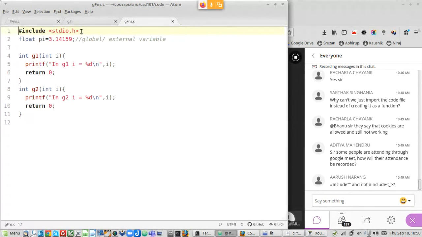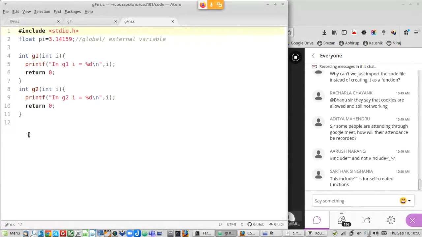So I am including stdio.h. I am defining a global variable called pi. Okay, so this is a global external variable, and then I'm writing some functions in it. Notice that there is no main function here. You will see the include that we'll see in the separate file.